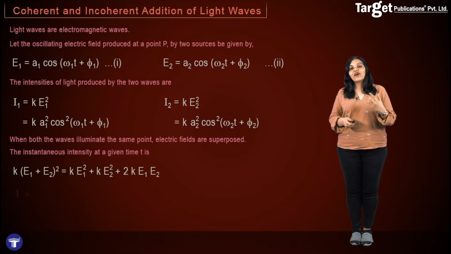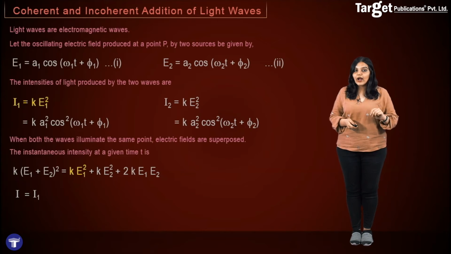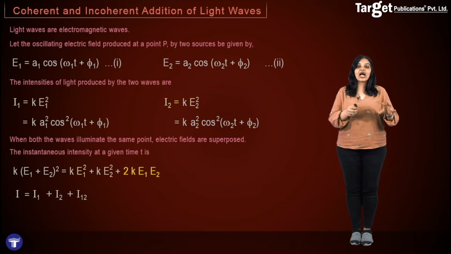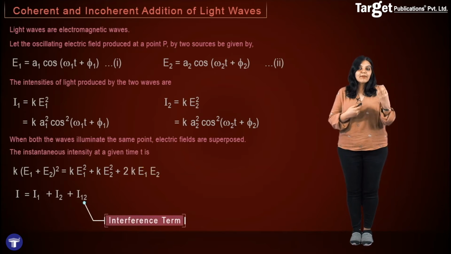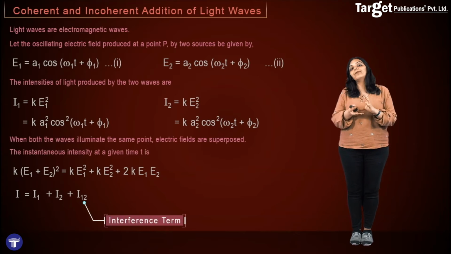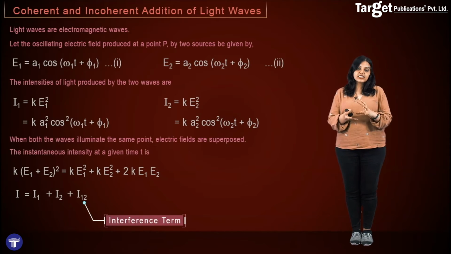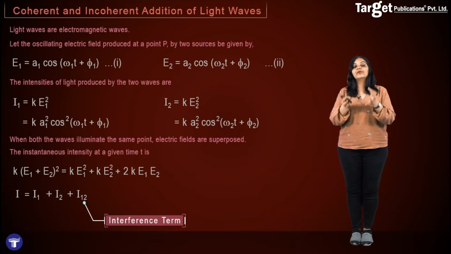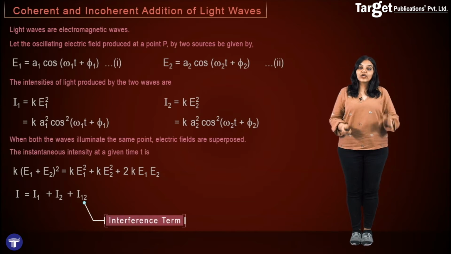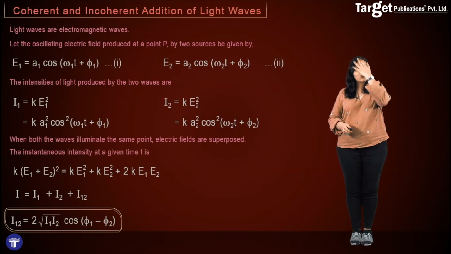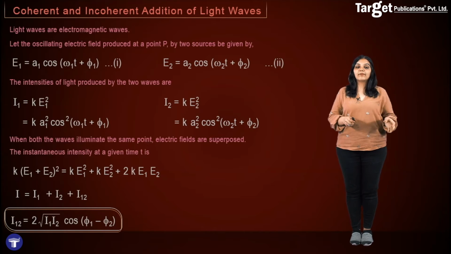This shows that the final or the resultant intensity I, which is nothing but k (E1 plus E2) the whole square, is equal to k E1 square, which is the term I1, plus k E2 square, which is the term I2, plus this extra term, which we will call I12, and this extra term is the interference term. And thus you see, mathematically even, I get this extra part in my intensity, and this extra part is what is telling me that there is going to be interference. And we only get this extra part when the sources that you consider are coherent. And this extra part comes out to be 2 root I1 I2 cos (phi 1 minus phi 2).